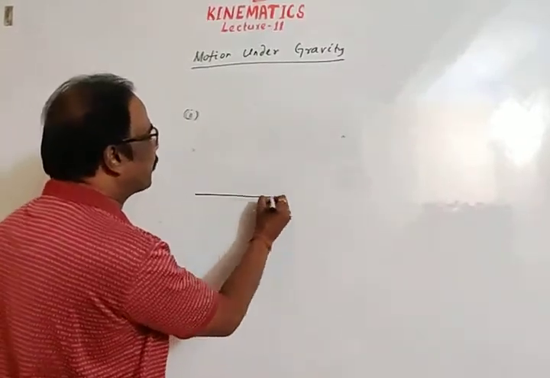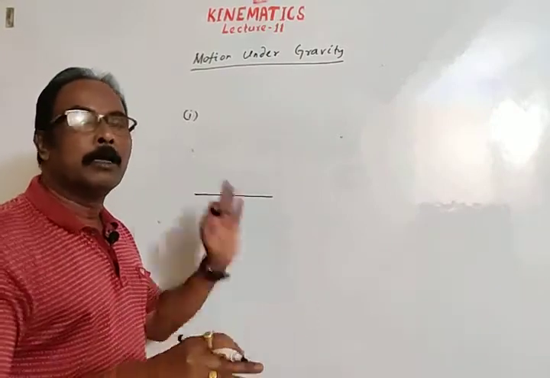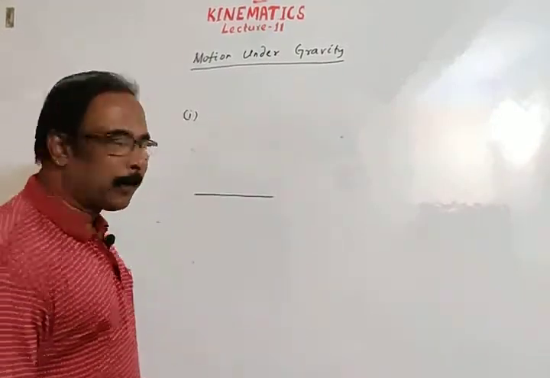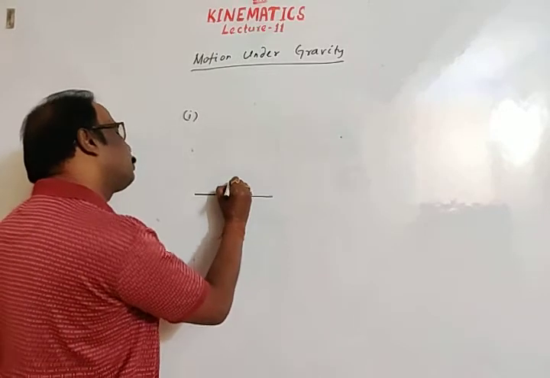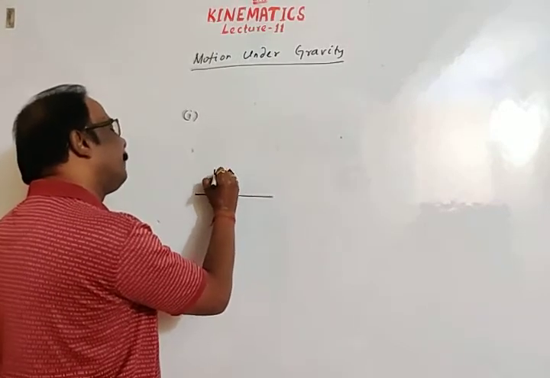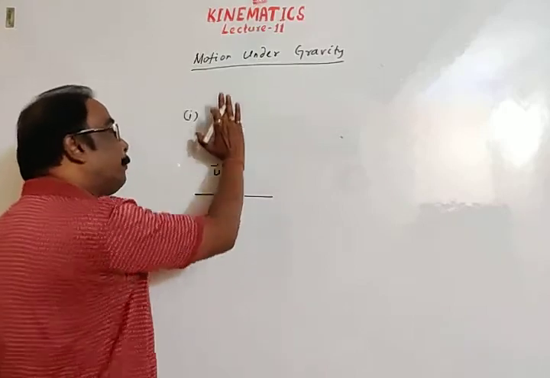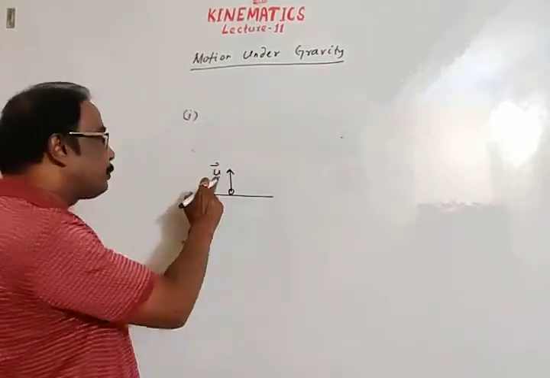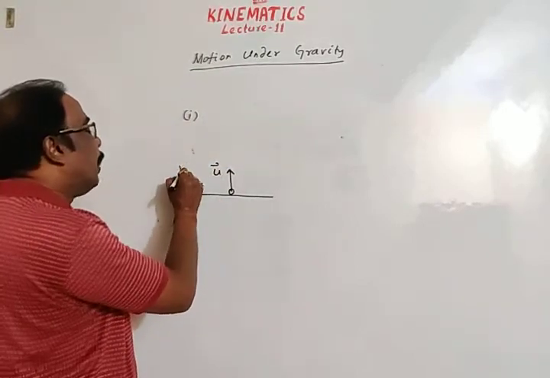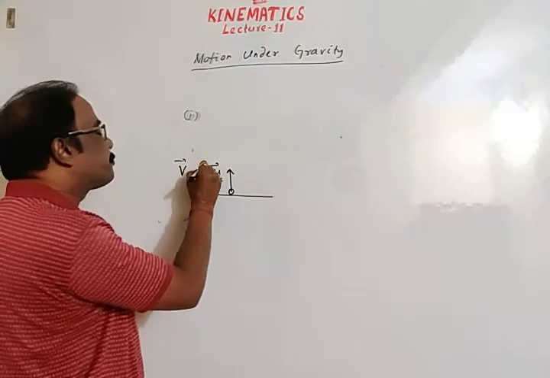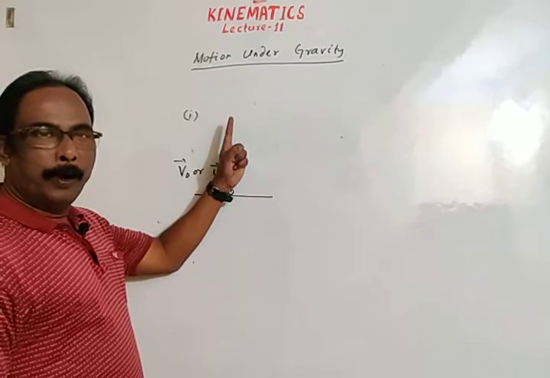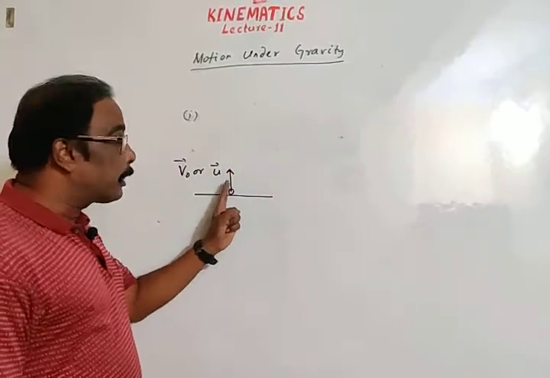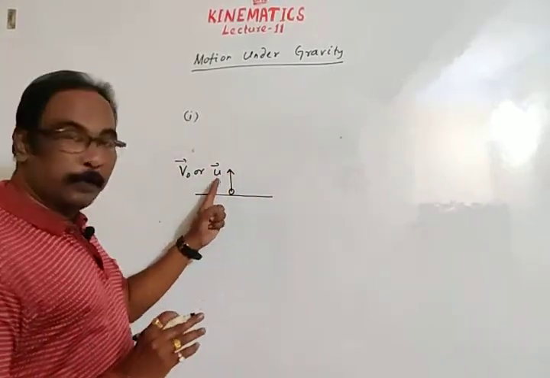Suppose this is a platform or surface of Earth or horizontal surface of Earth. Number one case: we may throw a body in the vertically upward direction, giving some velocity, we may take u or you may take v naught. A body thrown in the vertically upward direction. We'll discuss the complete concept about this case.